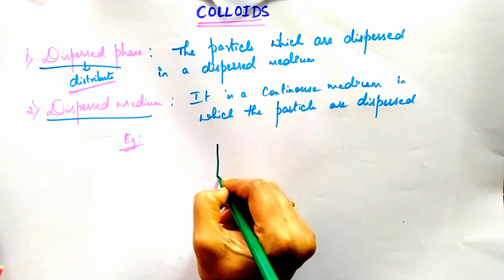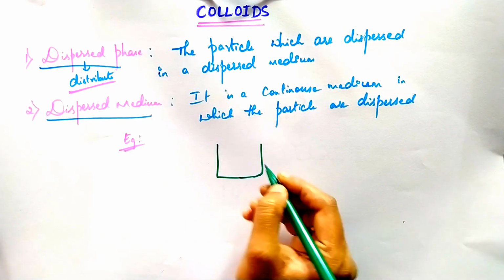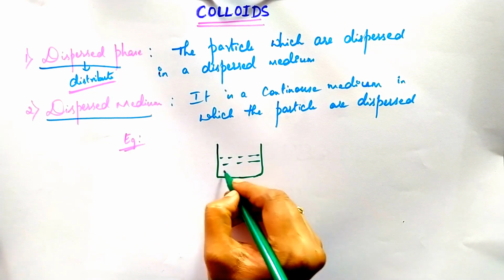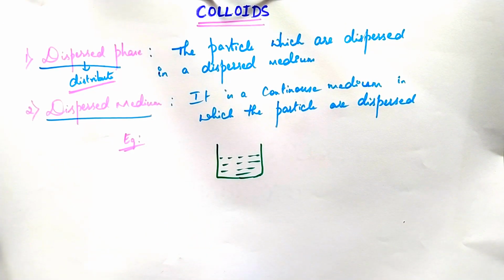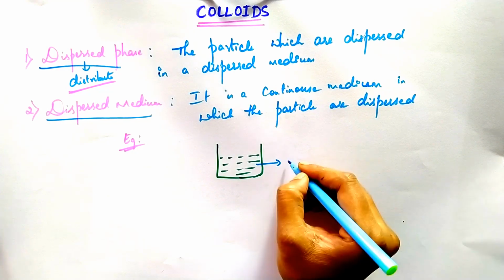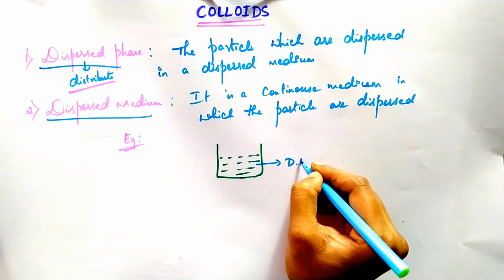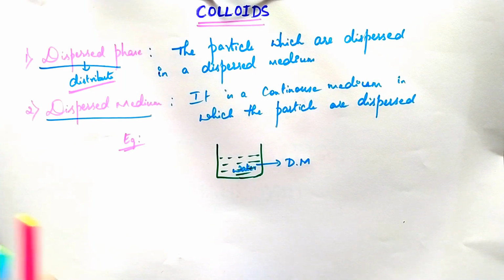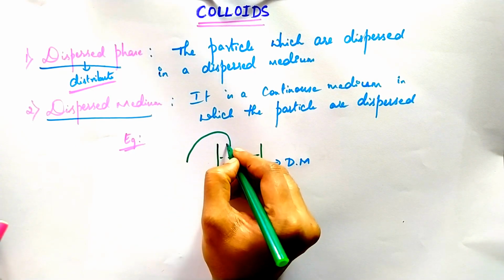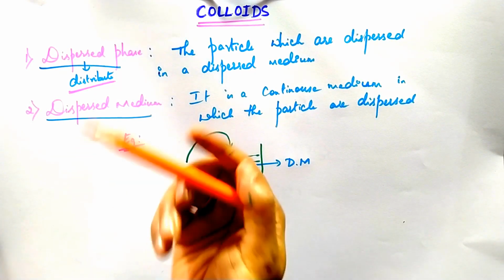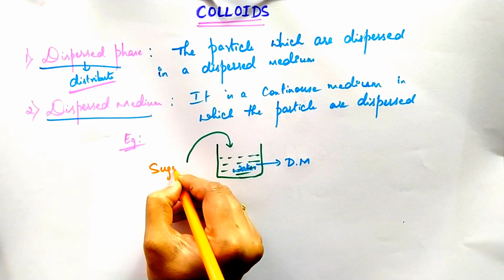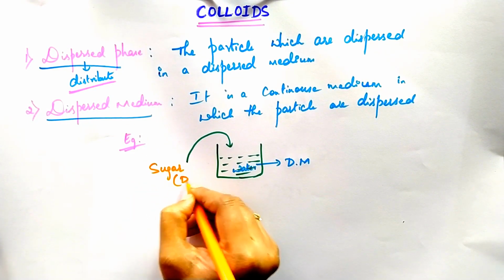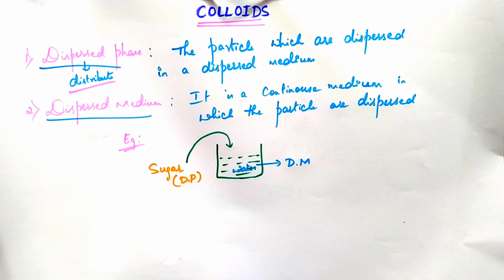I'll give you an example to know the exact meaning of dispersed phase and dispersed medium. I'm taking a beaker with water. Here the water is the dispersed medium. Now I'm adding sugar, which is the dispersed phase.